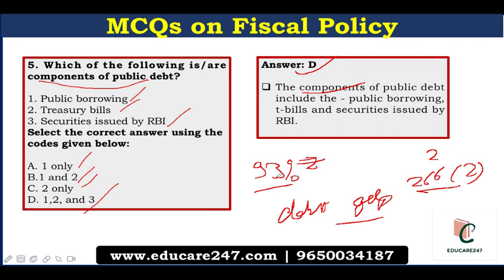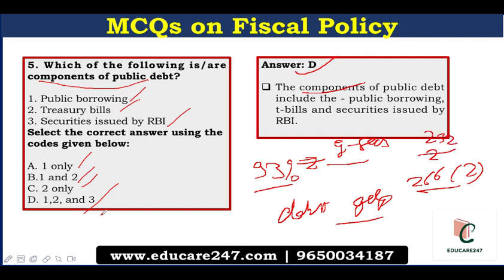Internal loans that make up the bulk of the public debt are further subdivided into two broad categories, which include marketable and non-marketable debt. The sources of public debt include dated government securities, also known as G-Secs, treasury bills, external assistance, short-term borrowings, and public debt as defined by the union government. The union government describes those of its liabilities as public debt which are contracted against the Consolidated Fund of India. This is done as per Article 292 of the Constitution.